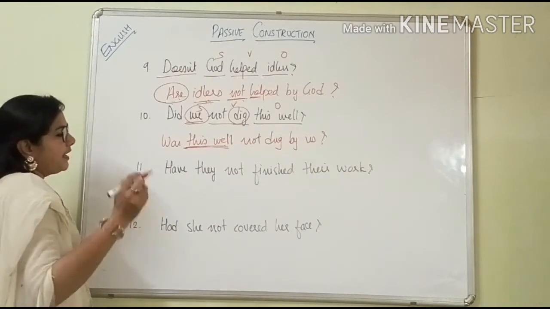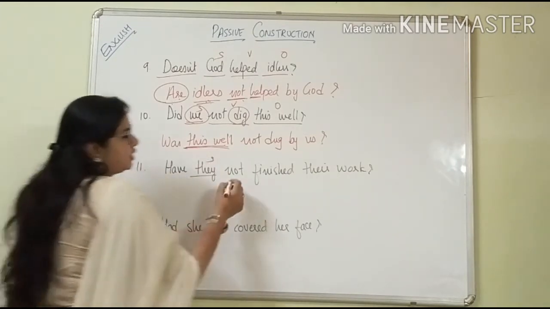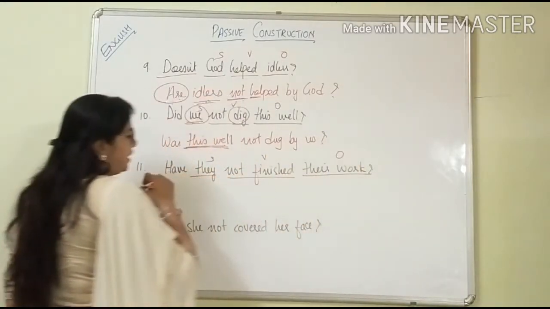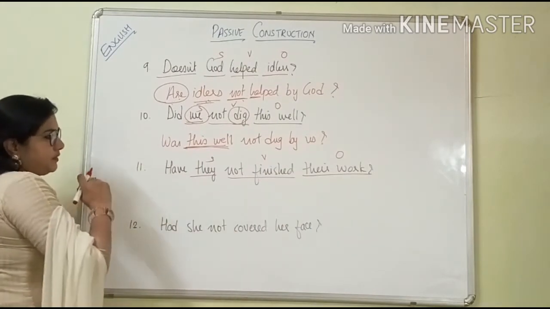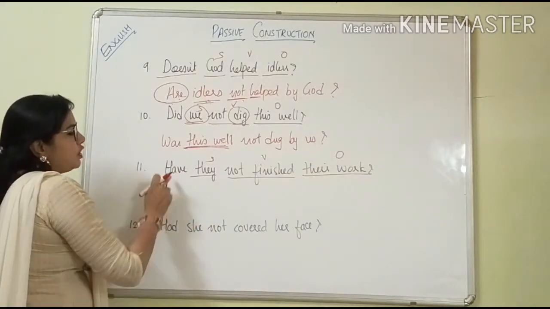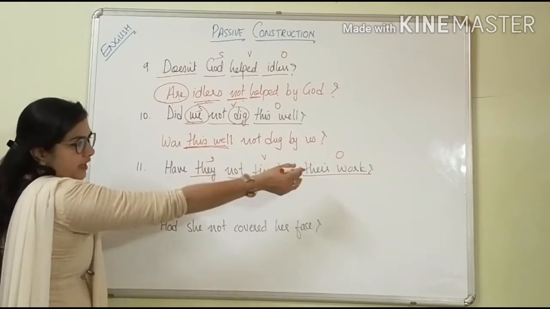Okay, next one, have they not finished their work? They is the subject, not finished is the verb, and their work is the object. So now what are we going to keep? Their work will come here, subject, object will come here, and before that we have to keep some word. Because they is there, we were keeping here have, because it is plural, but we are taking the singular word.